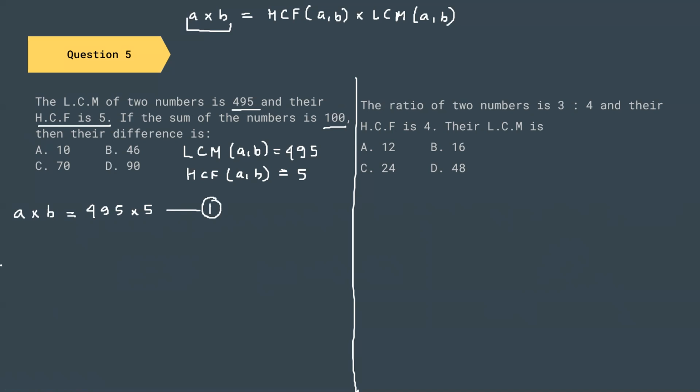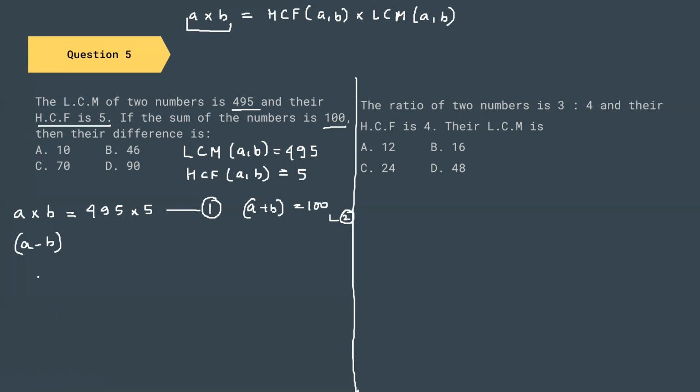What is the second equation? They're saying that A plus B equals 100. Let it be equation number 2. Now, what they are asking us to find out is A minus B.